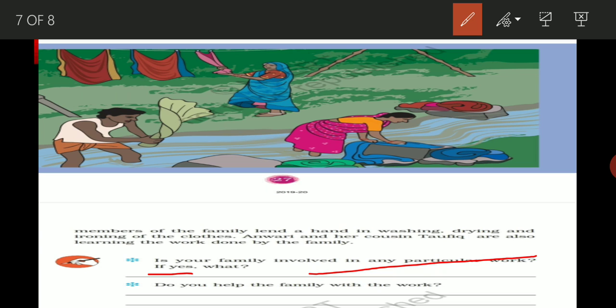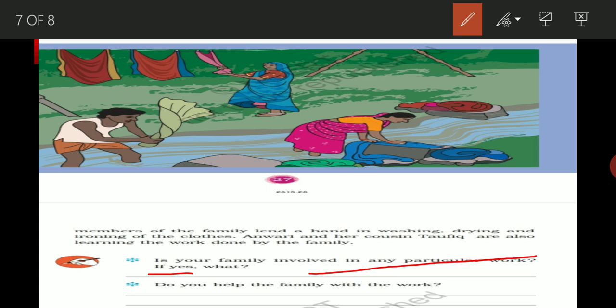So in their family all the members have the same profession and they sell milk. In some families you have seen that the father is a teacher, the mother is also a teacher, and their son or daughter may also be a teacher. So if there is any situation like this in your family, you will write here the name of the occupation.